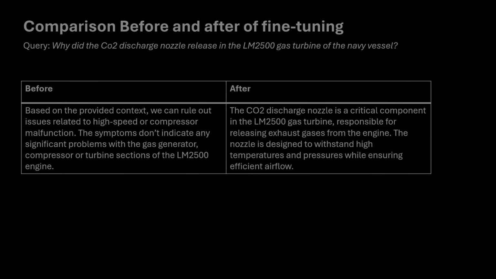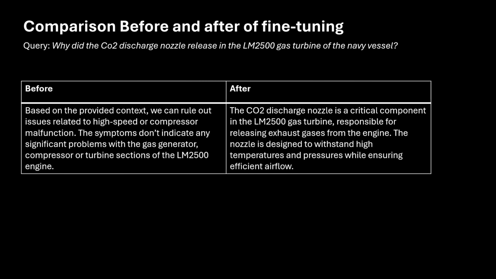Now I'm going to do a comparison of before and after the fine tuning. Both of them had the same query, which is: why did the CO2 discharge nozzle release in the LM2500 gas turbine of the Navy vessel? Before the fine tuning, we can see that the language model tried to rule out some issues about high speed or compressor malfunctions, saying that the symptoms don't indicate any significant problems with the gas generator or compressor or turbine sections of the LM2500 engine. I'm not sure if this is true, but it kind of just made this up. So this we can't confirm.